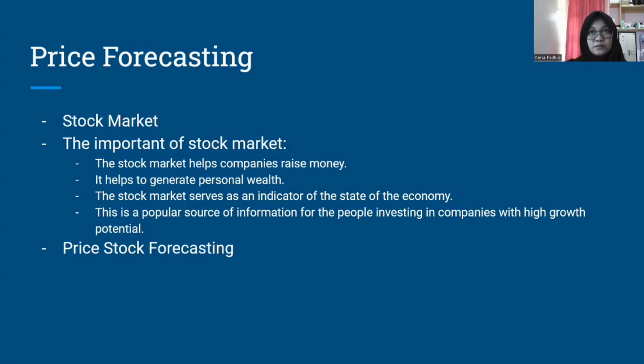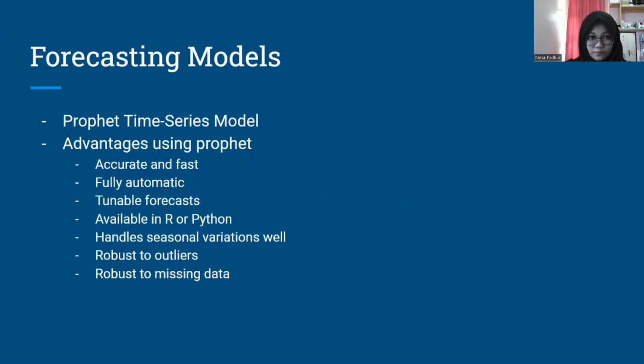Machine learning in stock forecasting aims to predict the future value of company stock and other financial assets traded on an exchange. For the forecasting model, we use the Prophet model, for example. The advantages of using Prophet are that it is accurate and fast, fully automatic, and tunable; it is available in R and Python, and it handles seasonality variance as well as being robust to outliers and missing data. Prophet time series forecasting was designed by Facebook data scientists.